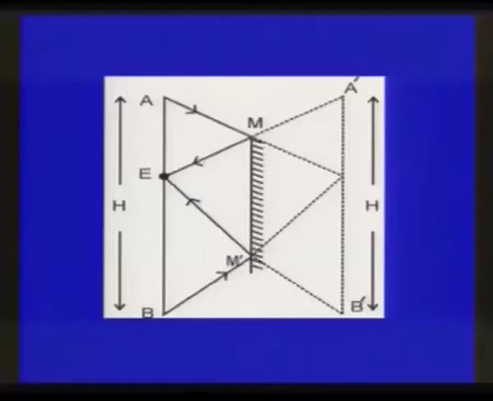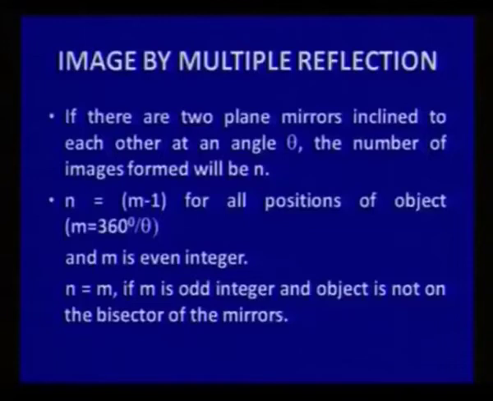That you can see in this diagram. There is a mirror and there is a position of I at E, and AB is the object and A dash B dash is the image formed. So here it can easily be proved that the size of the mirror M dash is half of the size of the object AB.